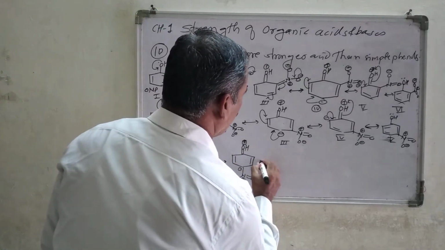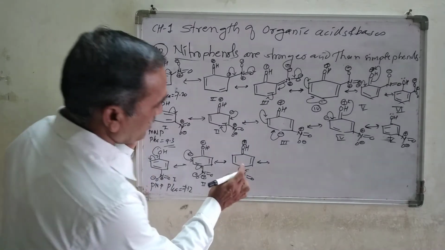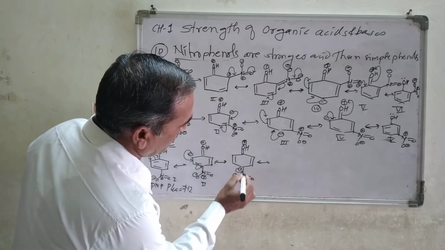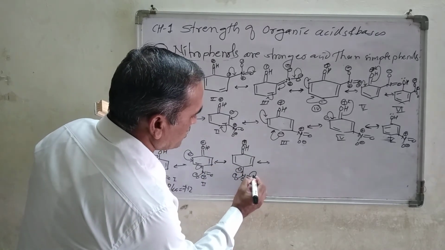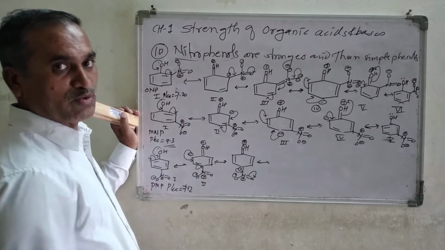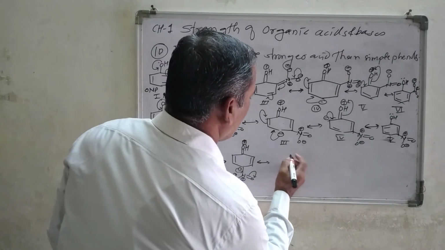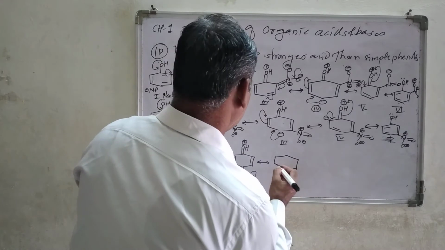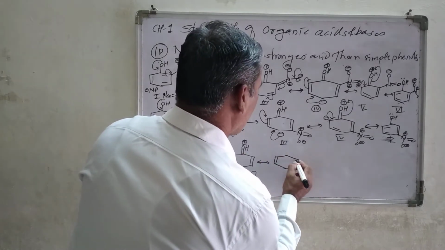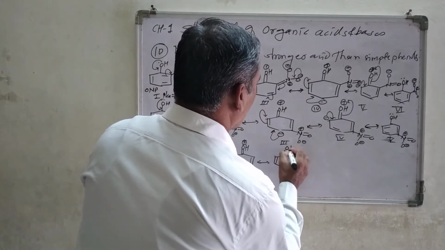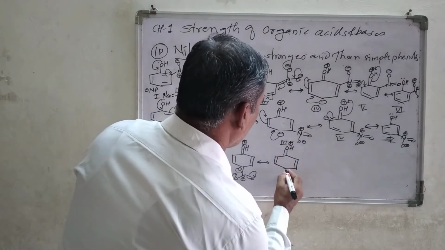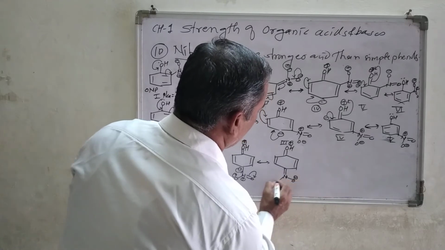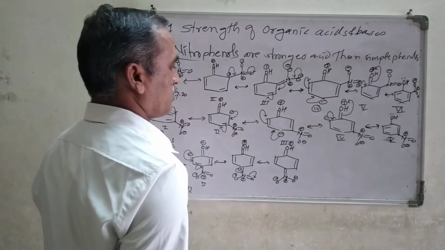Now look at the next structure. Now this negative charge forms a double bond between carbon and this nitrogen atom, and this forms a negative charge on the oxygen atom, and we get the next structure, which will be this one. The other things you can draw as they are, double bond, OH, positive charge here. So what are the changes I made here? Forming a double bond, nitrogen O minus, and here is O minus, positive charge as it is.